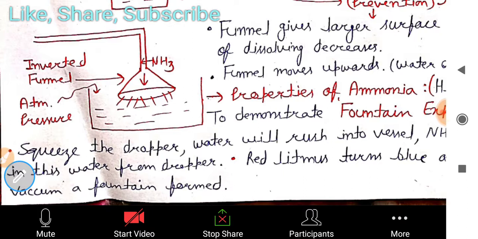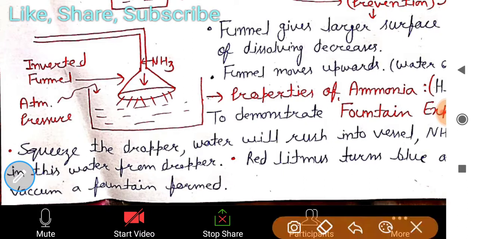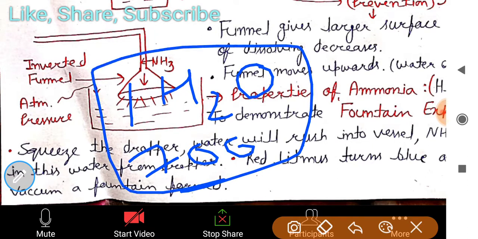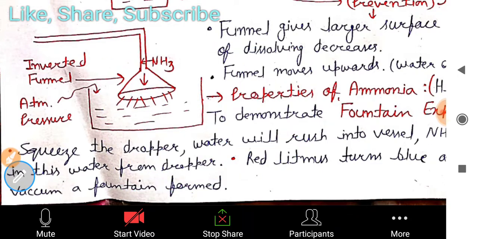So this is the experiment which we have to understand, how ammonia is soluble in water. It is that much soluble: if there is one molecule of H2O, 700 molecules of ammonia can be dissolved. So that much dissolution rate is found for ammonia, so it is highly soluble.